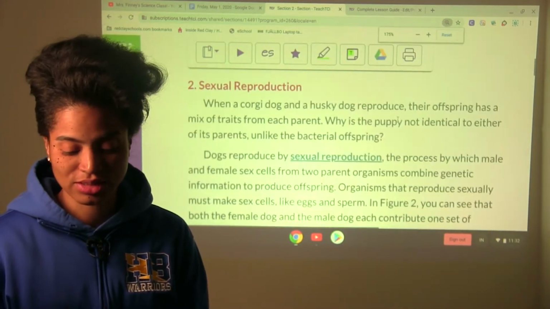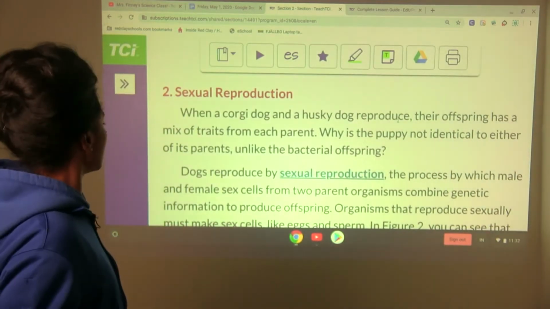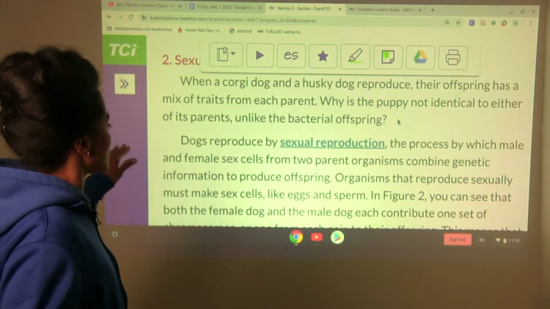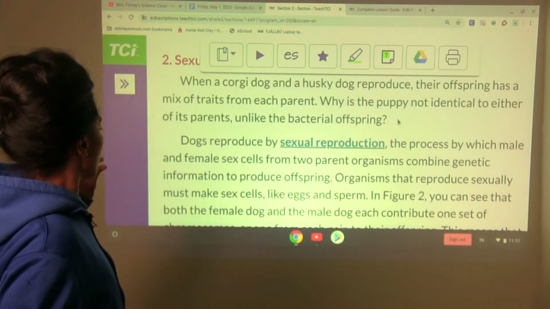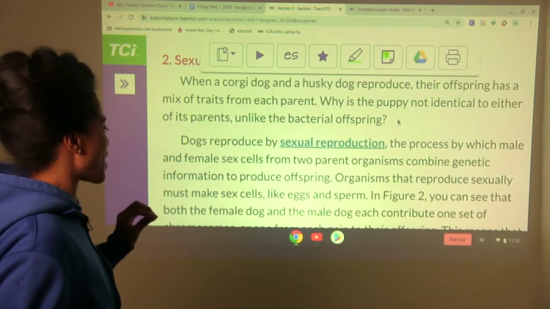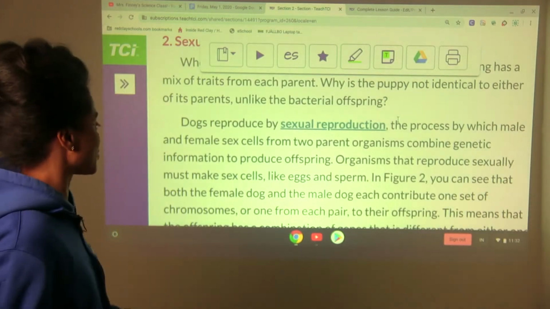That is our essential question of the day. And so here it reads, dogs reproduce by sexual reproduction, the process by which male and female sex cells from two parent organisms combine genetic information to produce offspring.